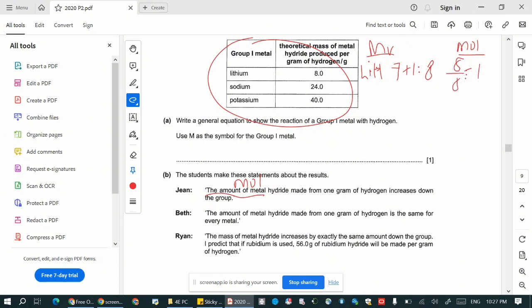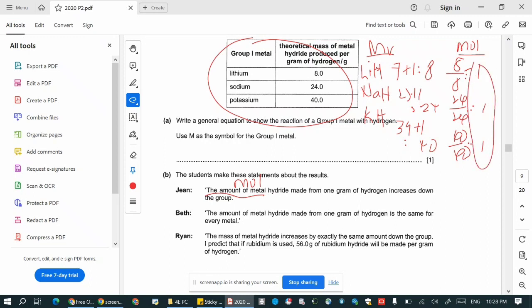1 mole. Likewise for sodium hydride, NaH, the Mr is 23 plus 1, which is 24. The number of mole is 24 divided by 24, which is 1. And for potassium, similarly KH, the Mr is 39 plus 1, which is 40, and 40 over 40 is 1 mole. So you can see the number of mole are the same, all 1 mole.